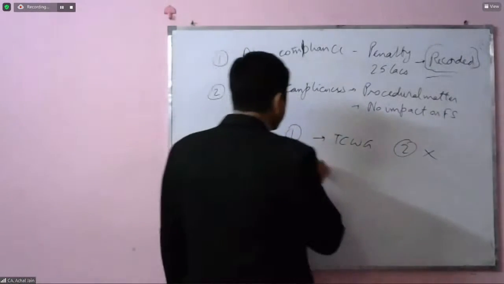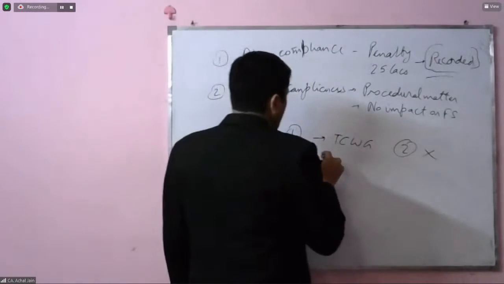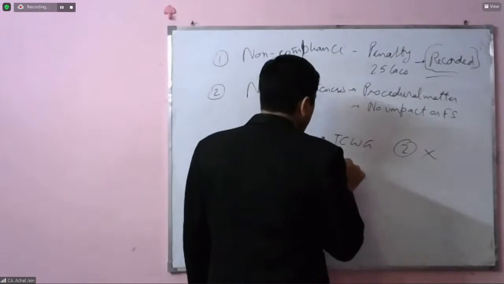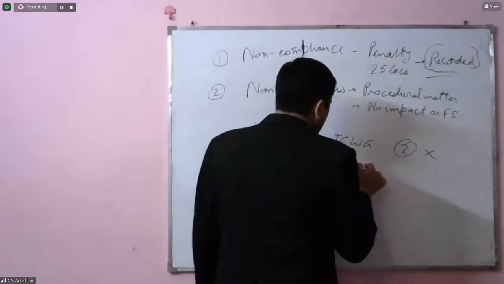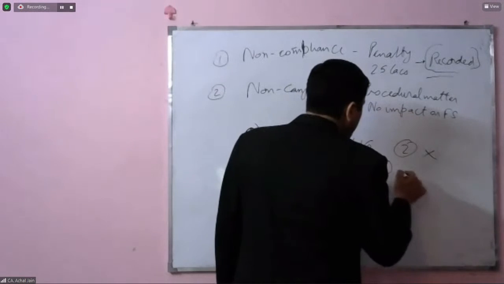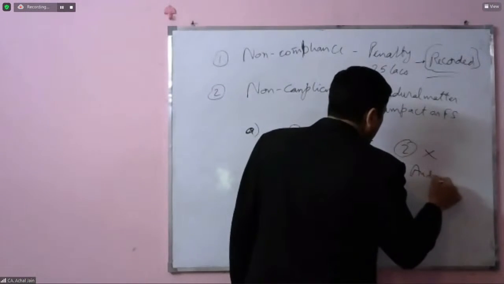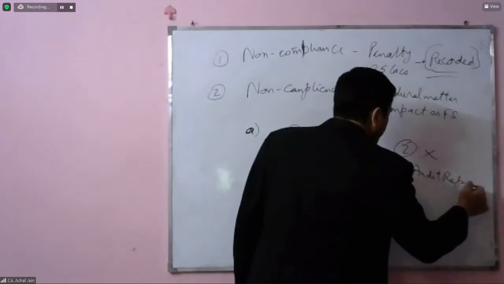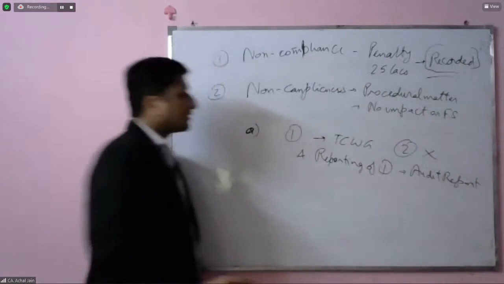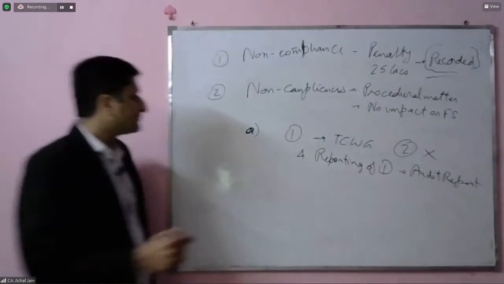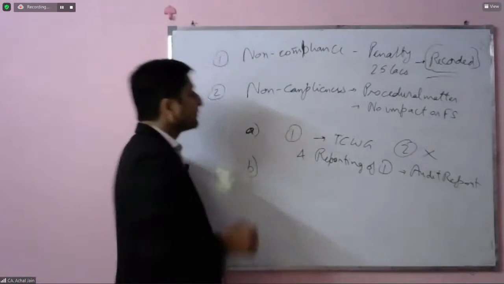And reporting of matter number 1 should be there in the audit report. Correct? So this is option number 1. Option number 2.